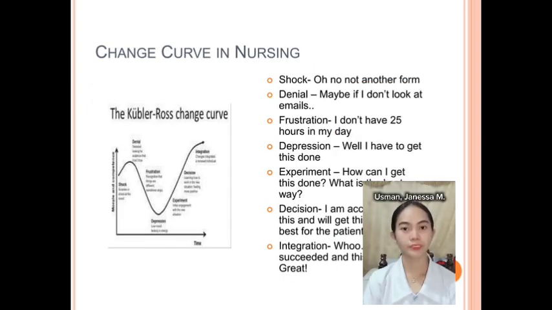This slide applies the Kubler-Ross change curve to the nursing profession. It illustrates the typical emotional stages nurses might experience when facing organizational changes, using examples to describe each stage. Shock, initial disbelief and surprise. Denial, attempting to avoid confronting the reality of the change.